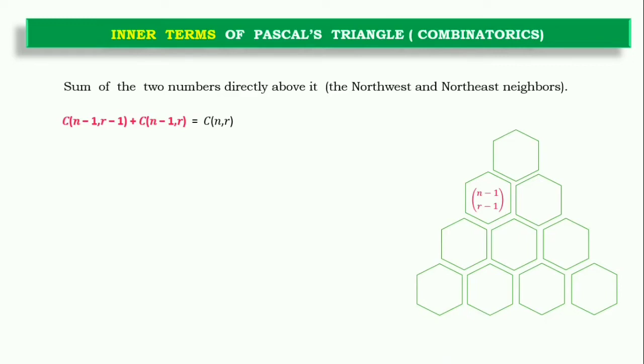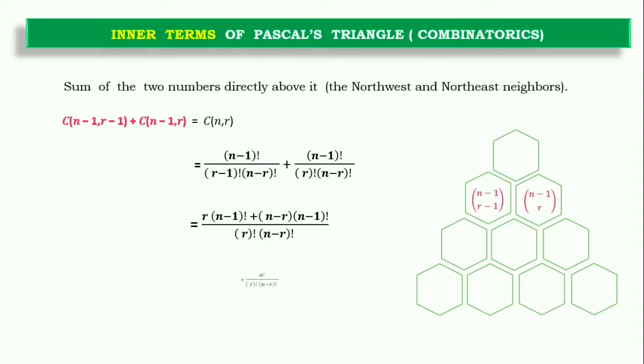Suppose we take a segment from anywhere, and there is an element which is n minus 1 C r minus 1, and this, when added with the northeast side, the n minus 1 C r combination, will form the inner term, which is nCr.